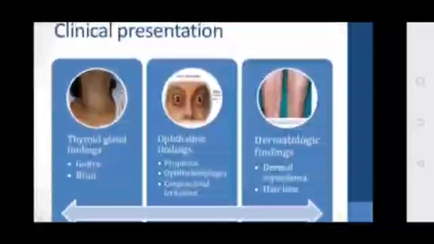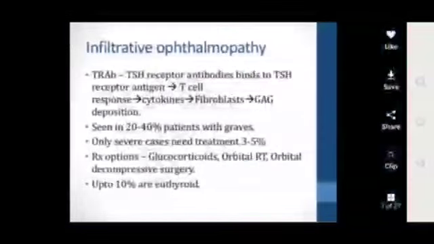The main thyroid gland findings are goiter, and a bruit can be heard. Patients will have ophthalmic findings: proptosis, ophthalmoplegia, conjunctival irritation. You can see dermatological findings as well: dermal myxedema, that is soft tissue swelling, and hair loss.